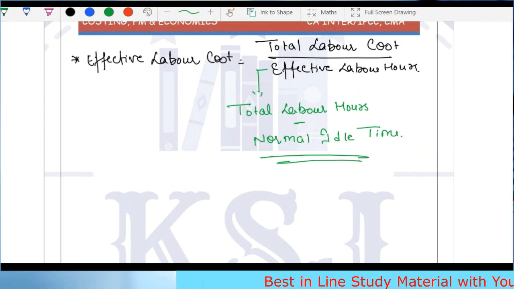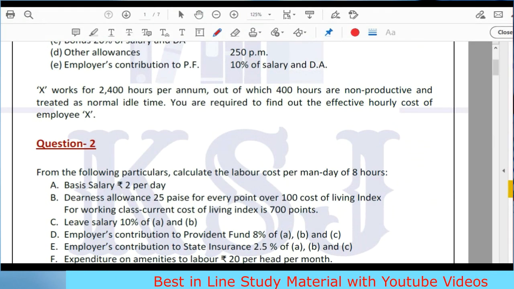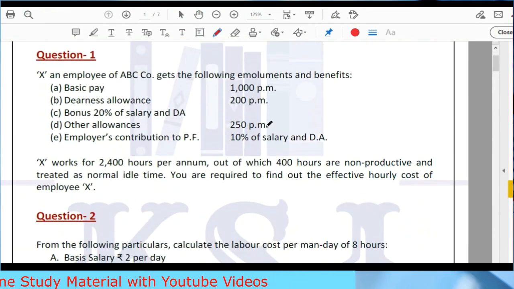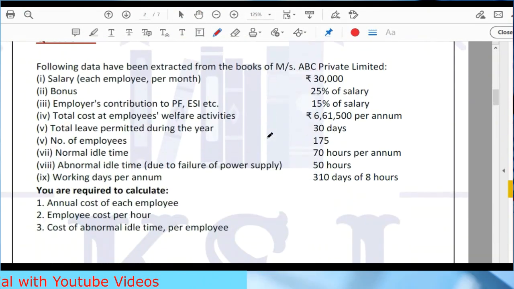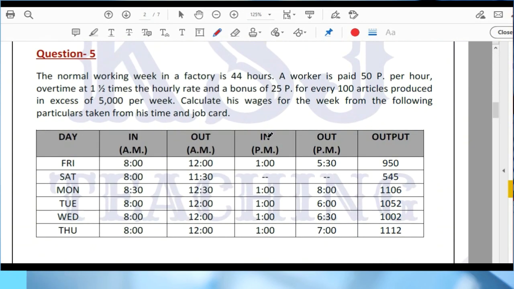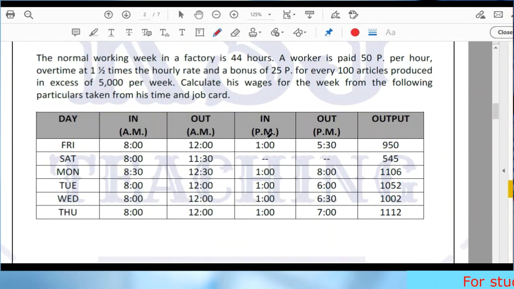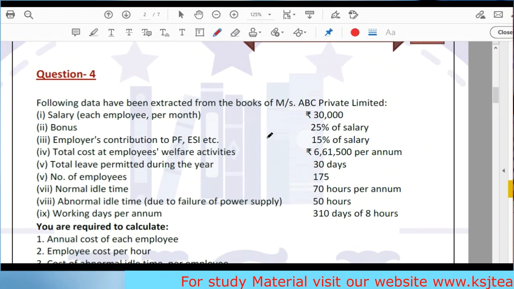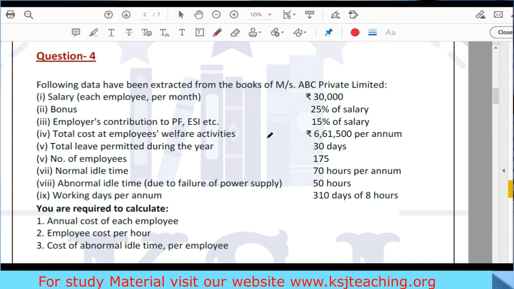Now we have 3-4 questions on this, on labor costing, question number 1, 2, 3 and 4. We have 4 questions on this topic, because after that it will be overtime that will be starting. So the first 4 questions we'll be doing in the next lecture.